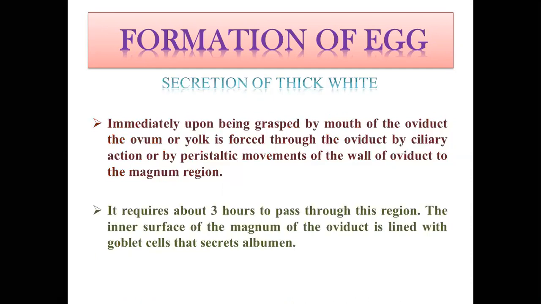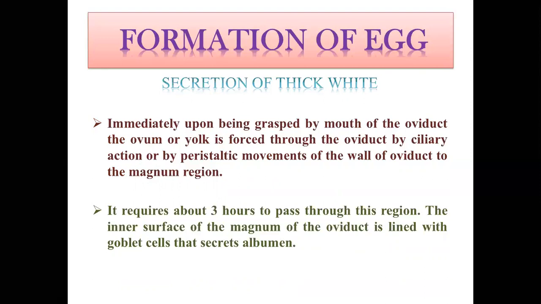So till now we have seen that once the yolk matures from the stigma, it will be ruptured and go into the infundibulum, where fertilization occurs only if mating is done. After the infundibulum, the egg will go into the magnum part. This is the part where there will be secretion of thick white albumin surrounding the egg.